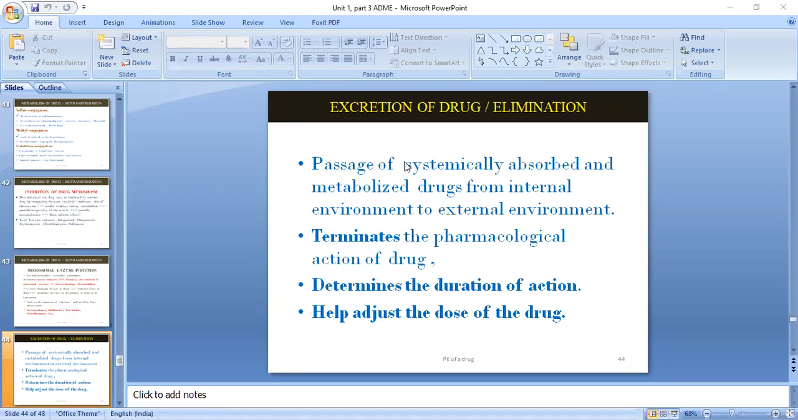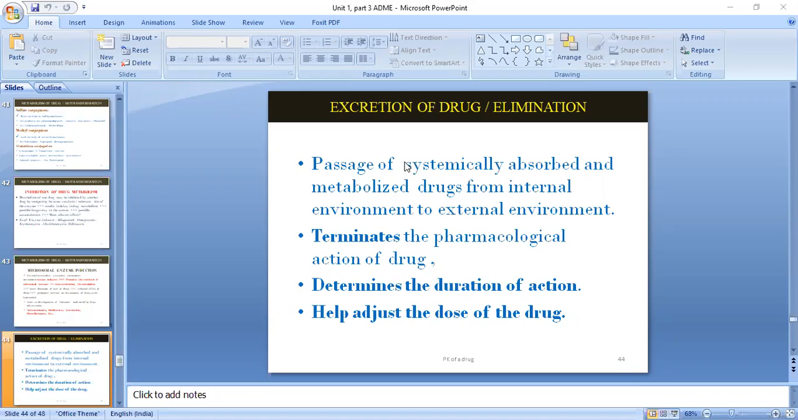Okay, and apart from that, it will also determine the duration of action and help in adjusting the dose of the drug. Okay, so suppose you are taking a parenteral drug, you may see faster absorption, faster distribution, faster metabolism, and at the same time it will be eliminated. Okay, and if you compare with the oral dosage form, there will be a delay in the absorption, distribution, metabolism, and excretion. So it will depend upon the drug.